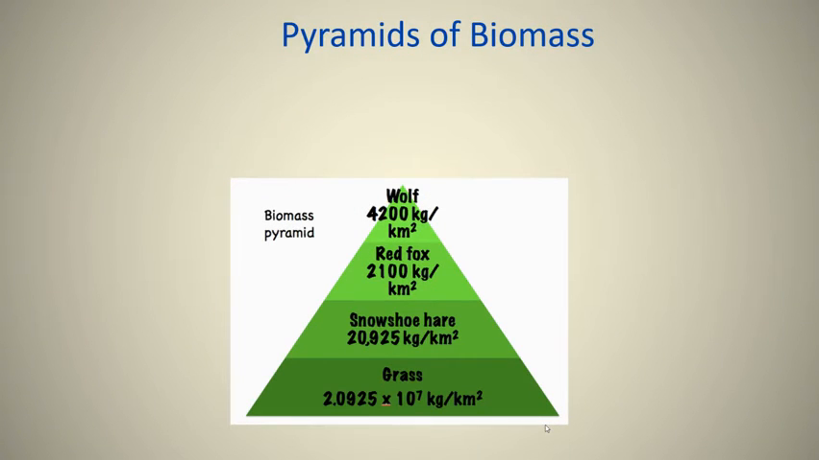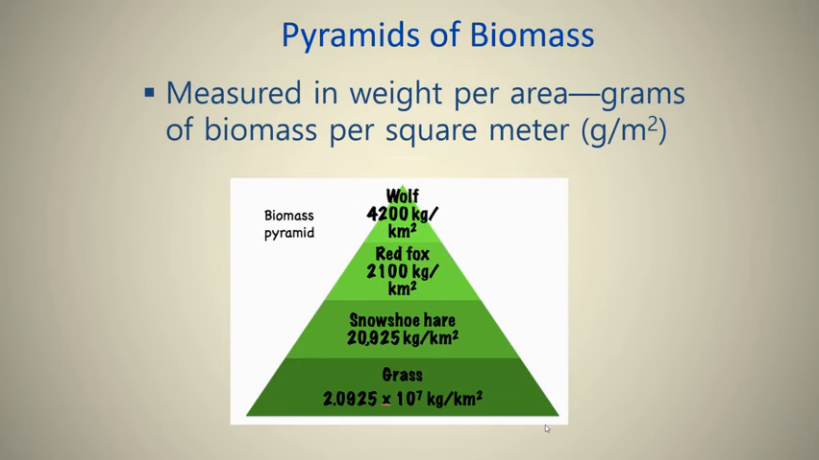Consider this biomass pyramid where you can see at the bottom you have 2.0925 times 10 to the 7th kilograms per kilometer squared of grass, but then less of the snowshoe hare, less of the red fox, and even less of the wolf. So there's a lot of biomass of grass required to support that biomass of wolf. We're always going to measure biomass as weight per unit area, but it really should be grams per square meter. That's what we're looking for.